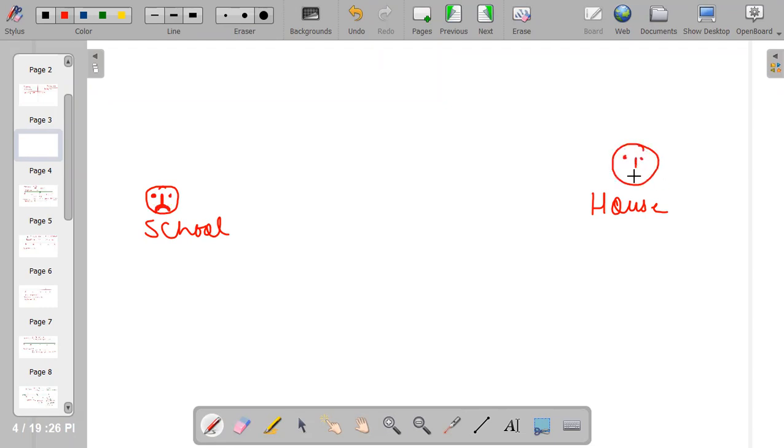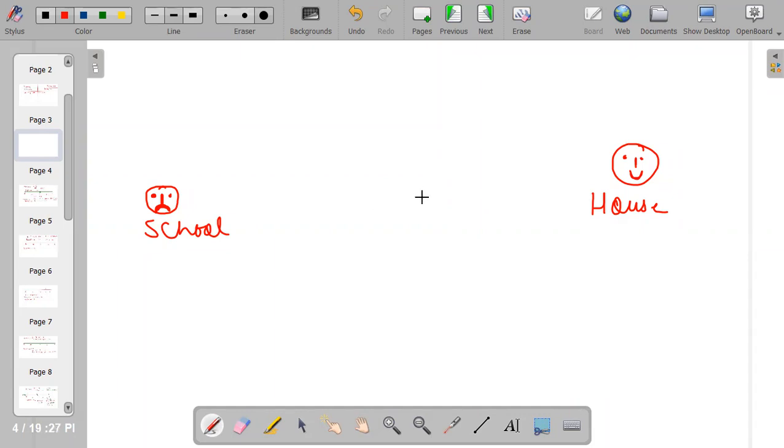Anyone among you who wants to change the symbols for house and school? No, I think for me, I feel school like this and I feel house like this. So these are two destinations, and you roam between these two destinations on a daily basis.